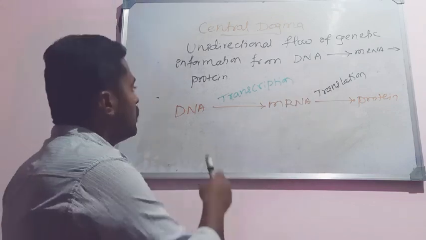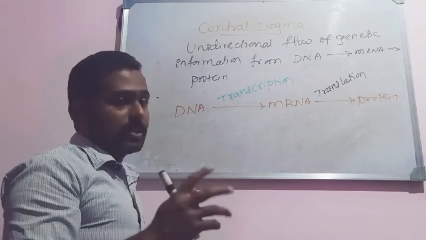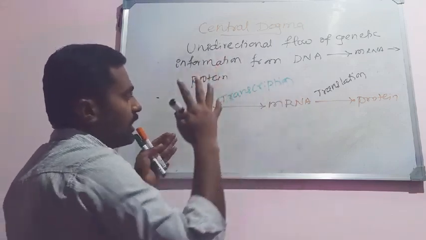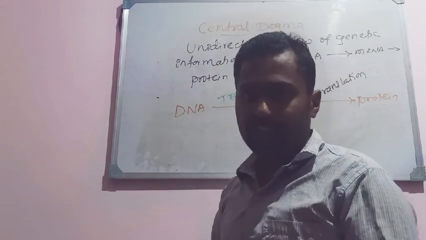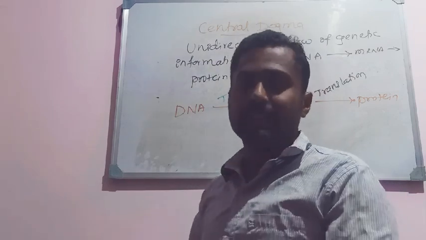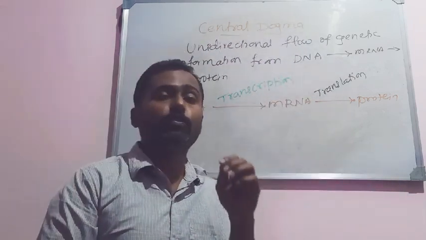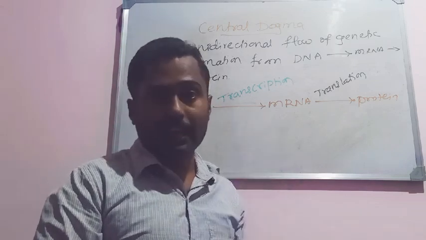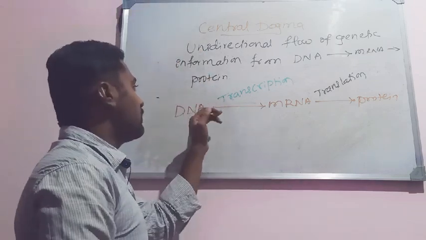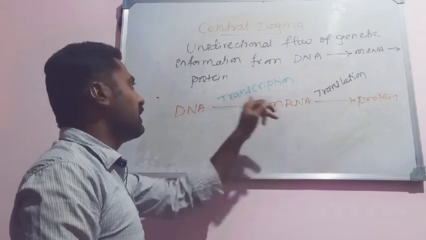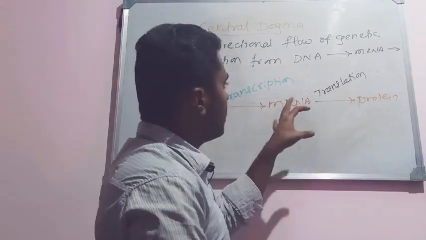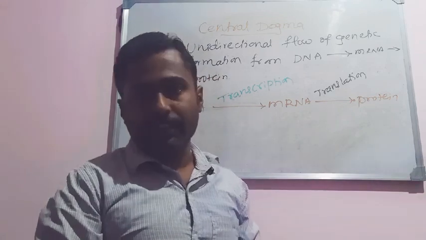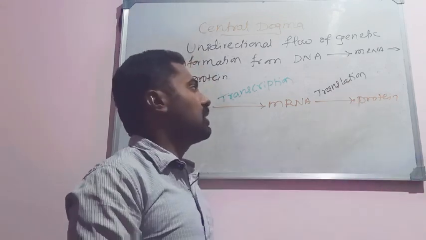The coded information gets transferred to an mRNA. Among the two strands of DNA, one is a sense strand that stores the genetic information, and the other is an antisense strand that acts as a template for the synthesis of mRNA. The process by which mRNA is synthesized from DNA is called transcription, and where the mRNA gets converted into a polypeptide chain, that mechanism is called translation.